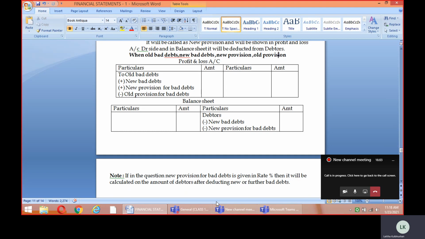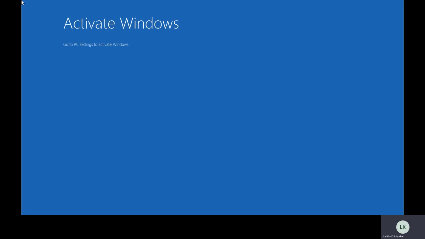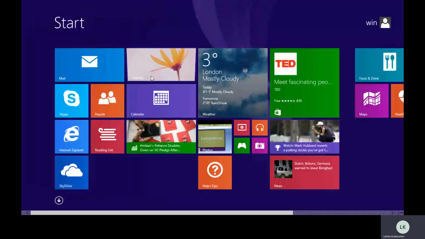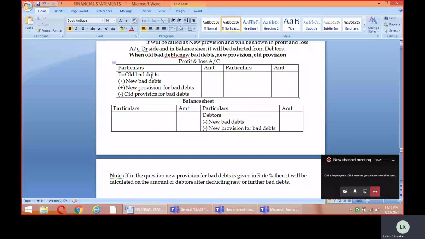So how do we calculate it? It will be 22,000 minus 2,000, the new bad debts. The remaining value of the debtors is now 20,000, and on 20,000 you will calculate the 10%. So the new provision is going to be 2,000. This is how the treatment will be done in case the new bad debts is given.